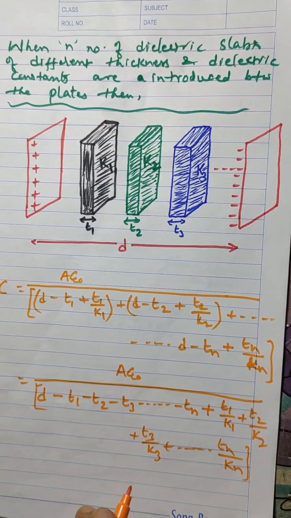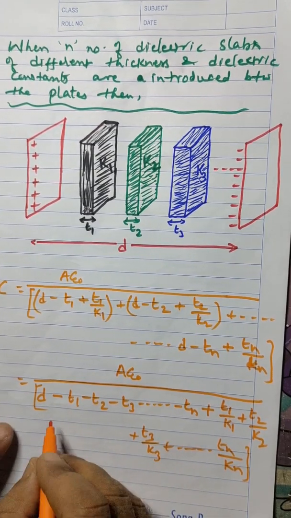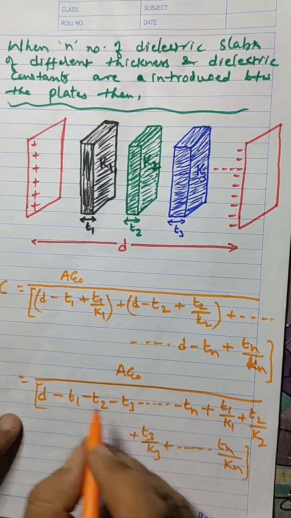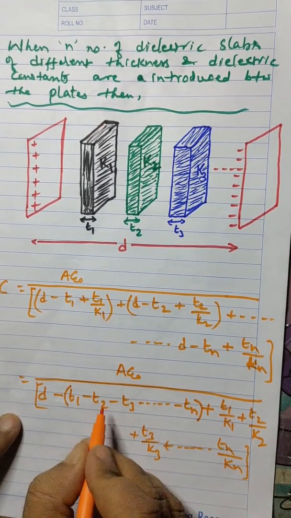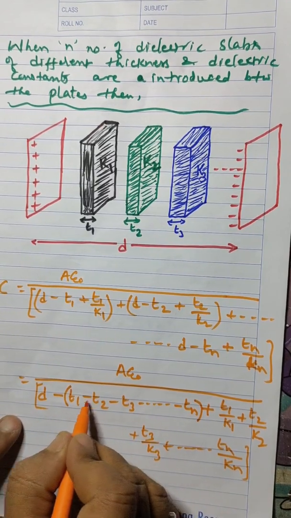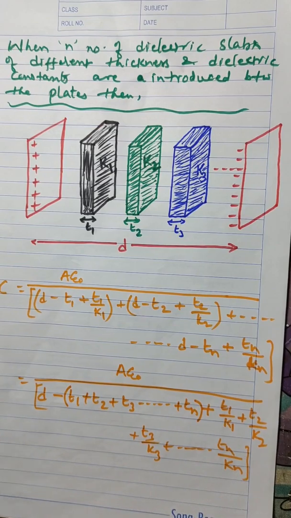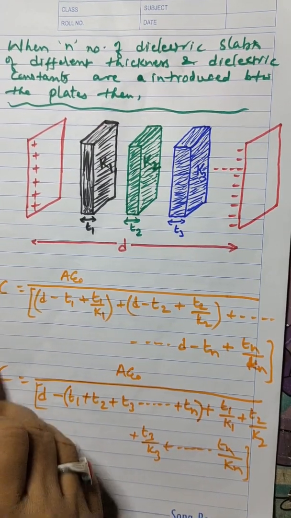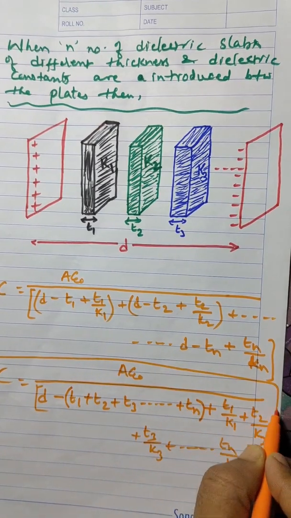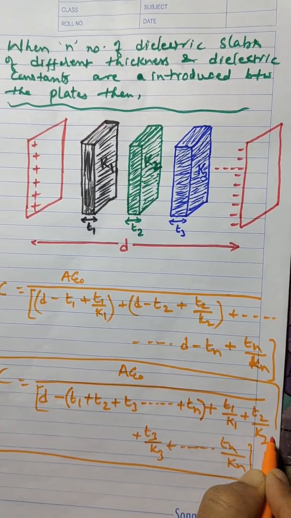So this is the general expression. If I take minus as common, then minus will come outside, and then these will all become plus. So therefore this is the general expression for the capacitance of a capacitor when n number of dielectric slabs are partially filled.